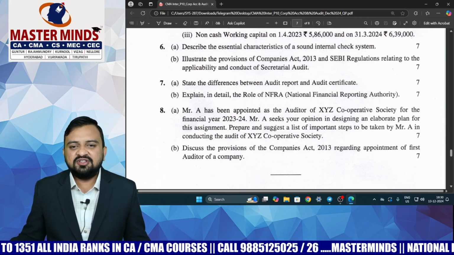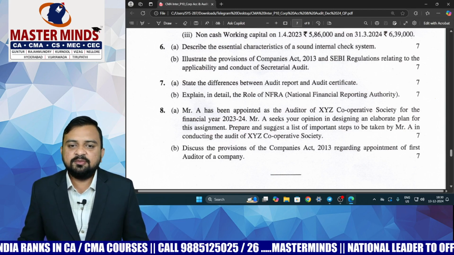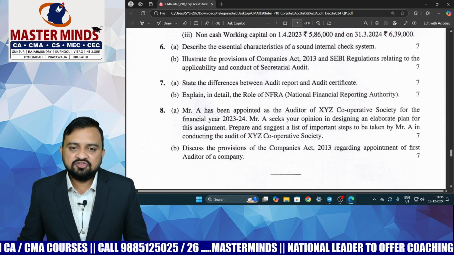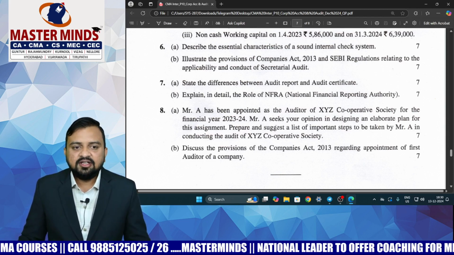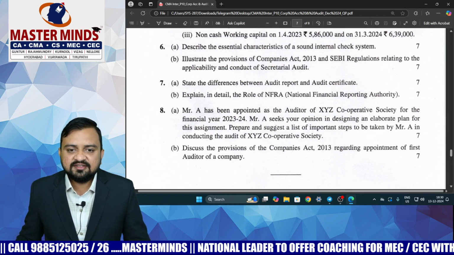Then 7B question, they have left it open, sir. So explain in detail the role of the National Financial Reporting Authority. It is responsible for framing the standards and they are ensuring that these standards are complied with. So we have to write this question. I think students might find this part a little bit difficult.